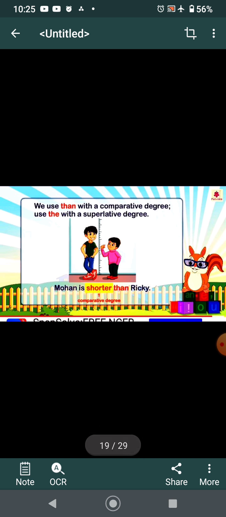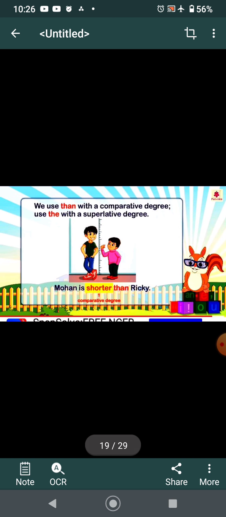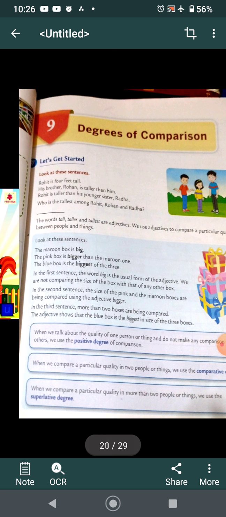Next, we use than. Yes children, a very important point again. When we use the comparative degree, we use the word than, and when we use the superlative degree, we use the word the. Like here, Mohan is shorter than. We have used the word than here. And in superlative degree, Falguni is the shortest girl in the class. So for comparative, we use than plus er or ier to the word, and in superlative degree, the plus est or iest according to the spellings. I hope children this much is clear.